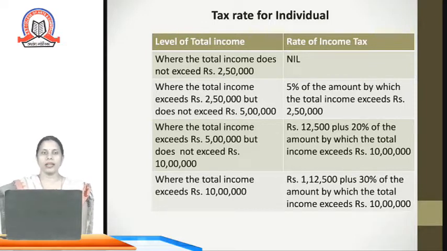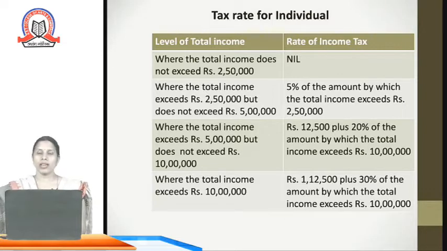So when the total income does not exceed rupees 2,50,000, that is when the total income of the individual is either up to 2,50,000 or below that, there is no tax. It is nil. When the total income exceeds rupees 2,50,000, but it does not exceed rupees 5 lakh, the tax is 5% of the amount by which the total income exceeds rupees 2,50,000. So the amount which exceeds 2,50,000, only that amount is computed with the tax rate of 5%.